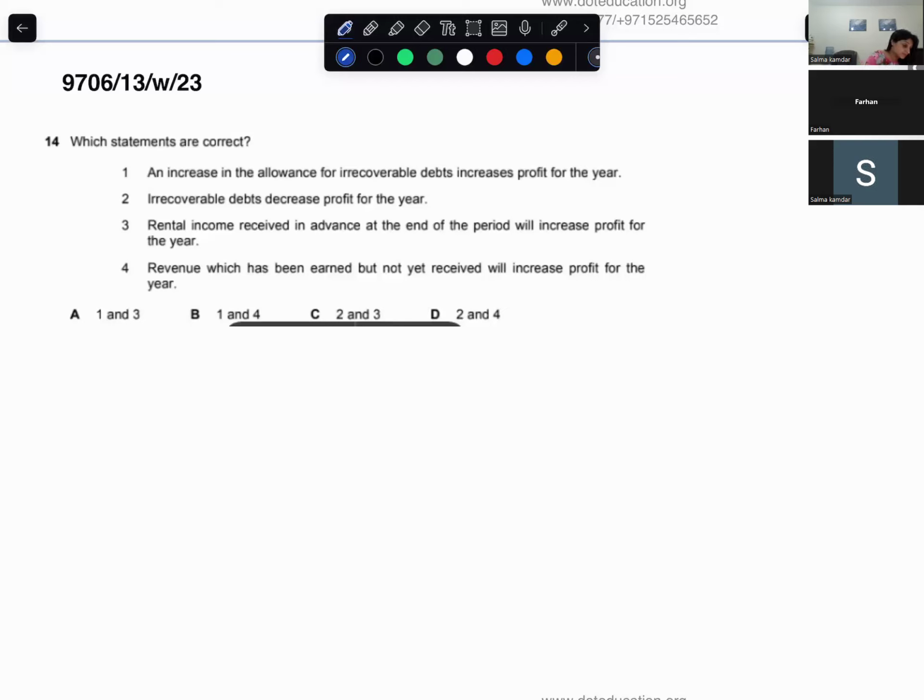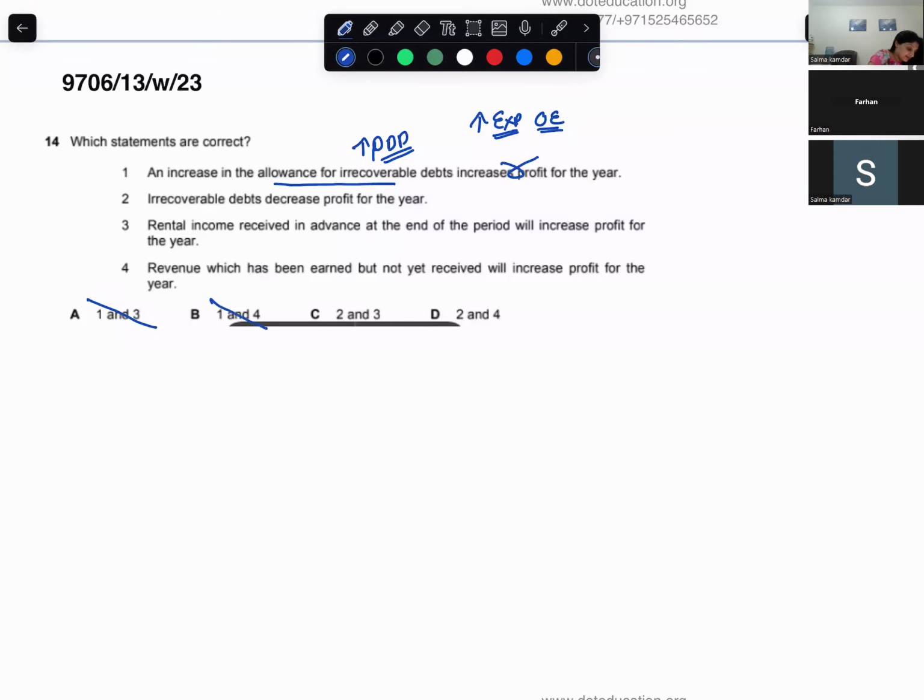Okay, so which statements are correct? First option says an increase in the allowance for irrecoverable debts increases profit for the year. That means you're increasing PDD. No, that's not going to increase the profit for the year, because an increase in PDD means an increase in expense. So this statement is wrong.